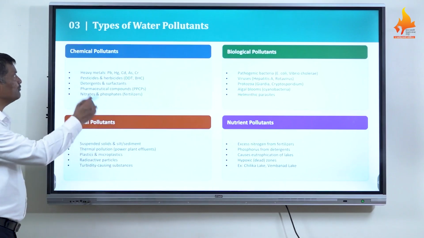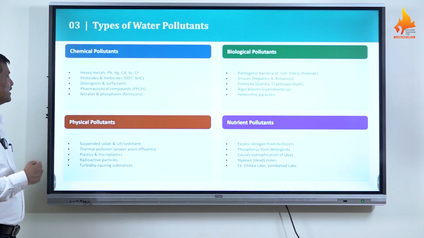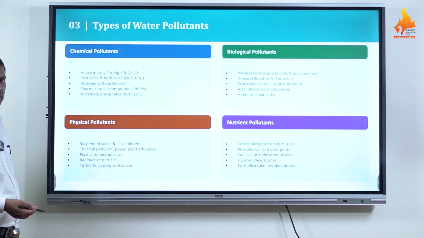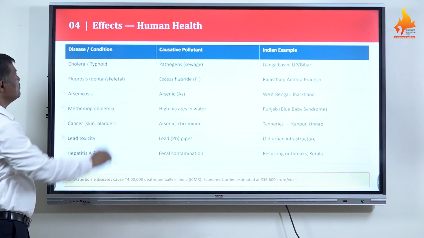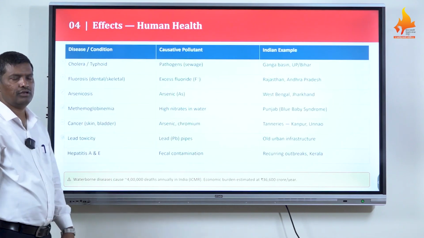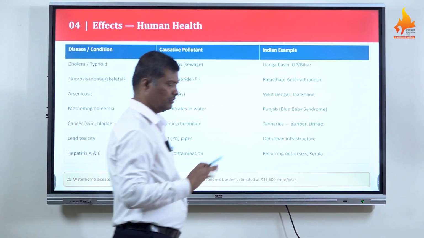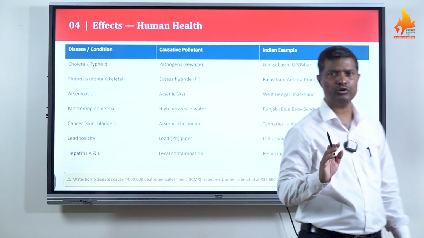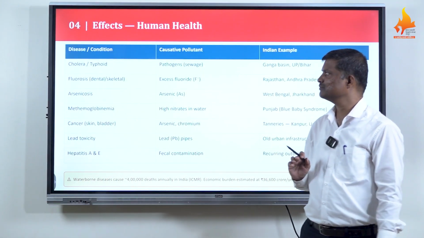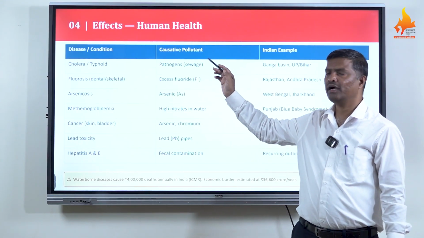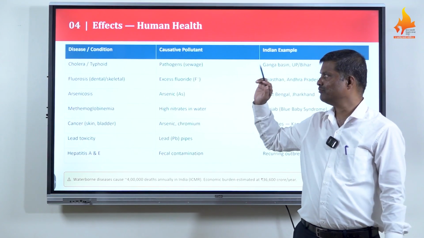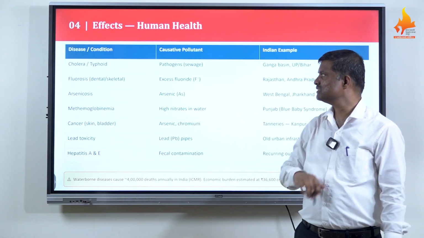So you know that four kinds of water pollutants are there: chemical, physical, biological and nutrient, which cause heavy pollution of water. Now think about the next effects. In the case of humans, a heavy amount of water pollutants coming into water bodies causes different diseases. One example is cholera and typhoid. Cholera and typhoid are both waterborne diseases.